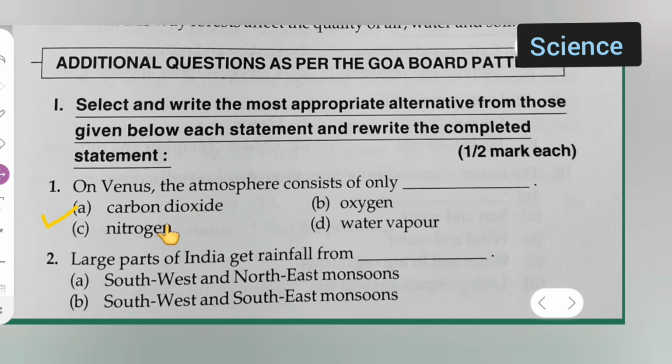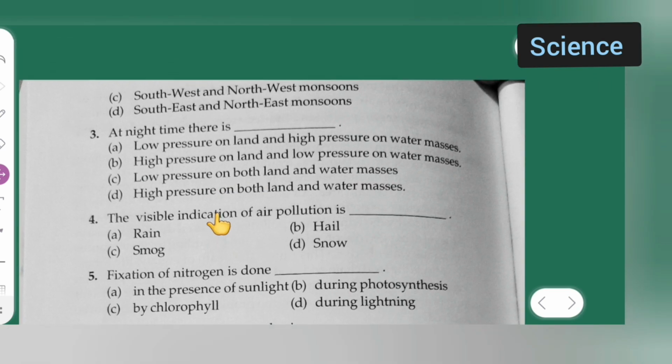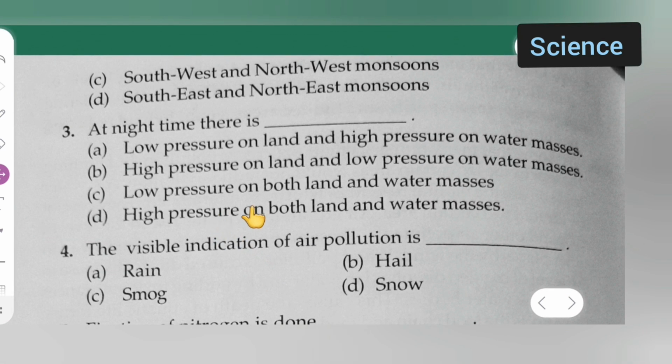Next, the second part: a large part of India gets rainfall from: option A southwest and northeast monsoon, option B is southwest and southeast monsoon, option C is southwest and northwest monsoon, option D is southeast and northeast monsoon.